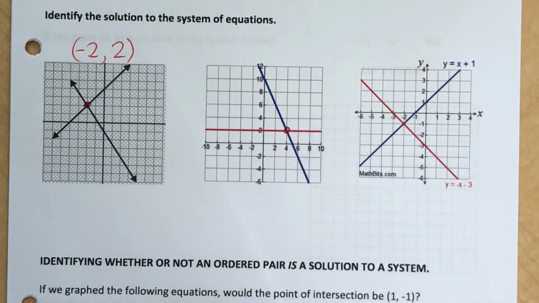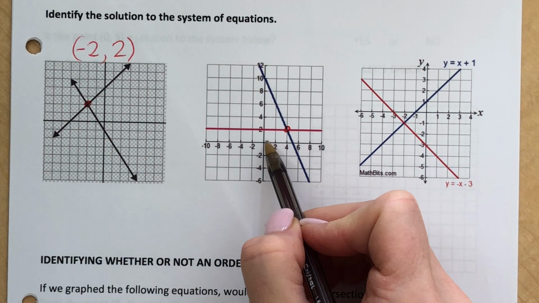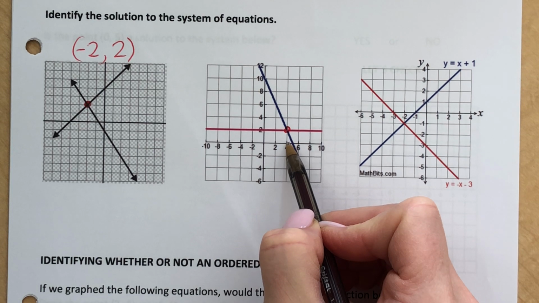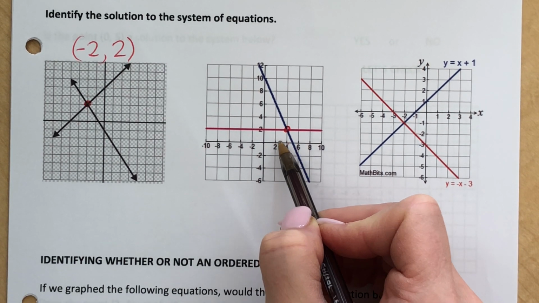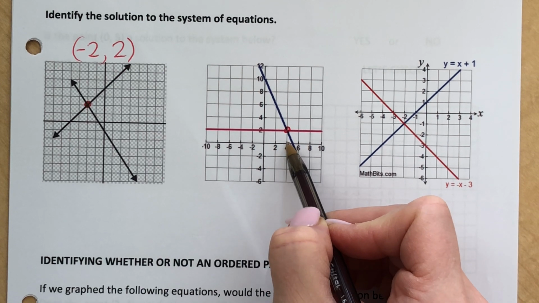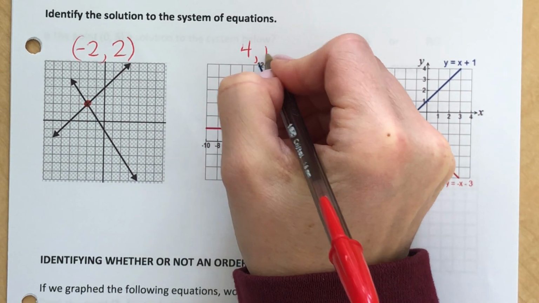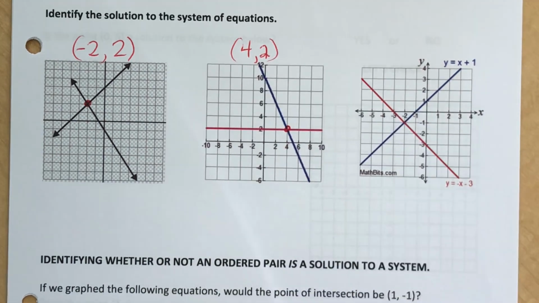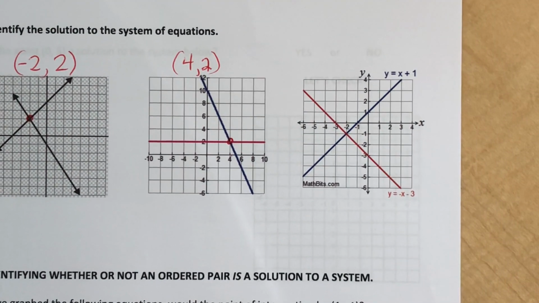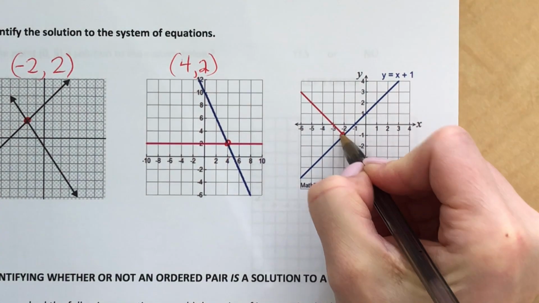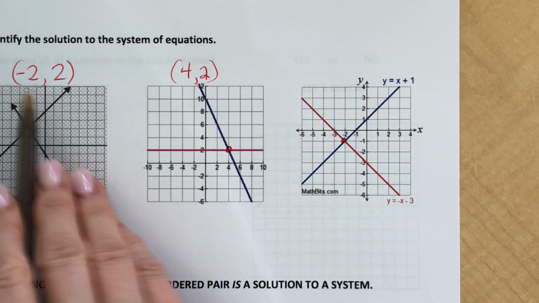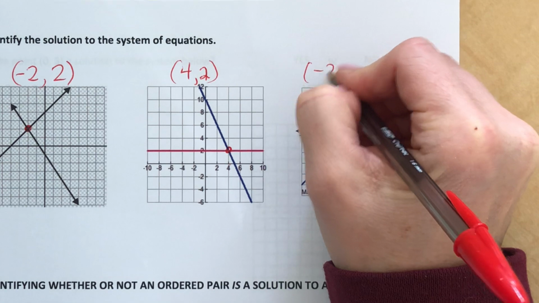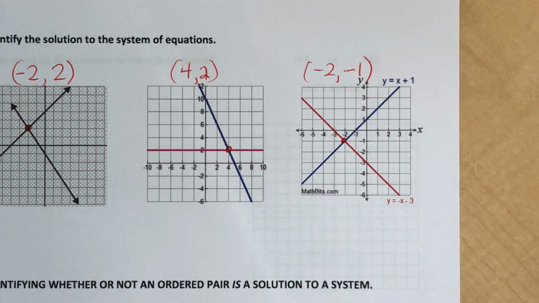The solution to this system, I have a horizontal line here. I go 4, 2. Be careful, look at your axis and how they're labeled. You didn't go 2, 1. I went over 4 and up 2. So I went over 4 and up 2. That is your solution to that system. And then this last one right here took me 2 to the left, but 1 down, versus what we did over here. So I went 2 to the left, but 1 down, and that is as simple as that gets.